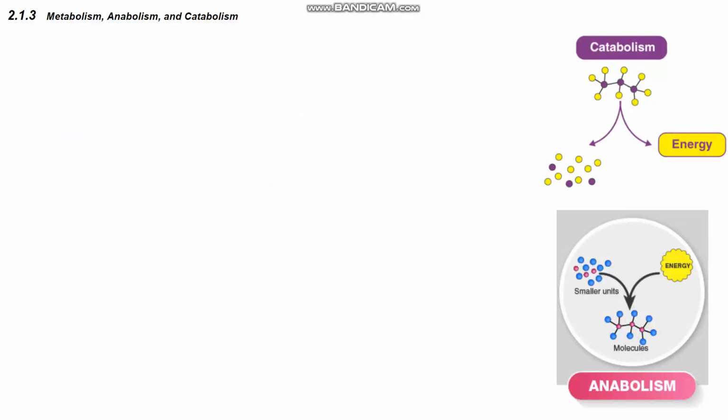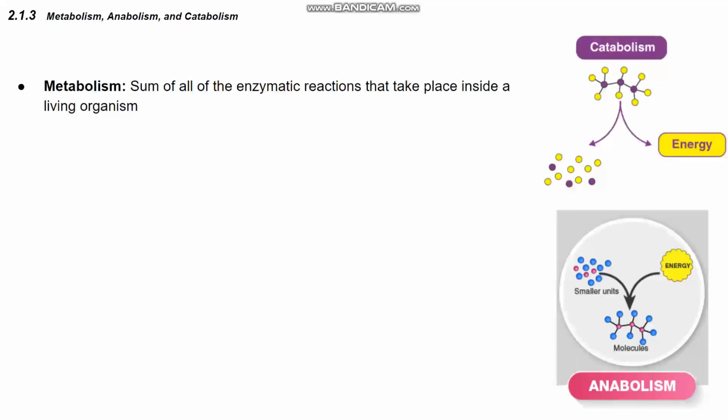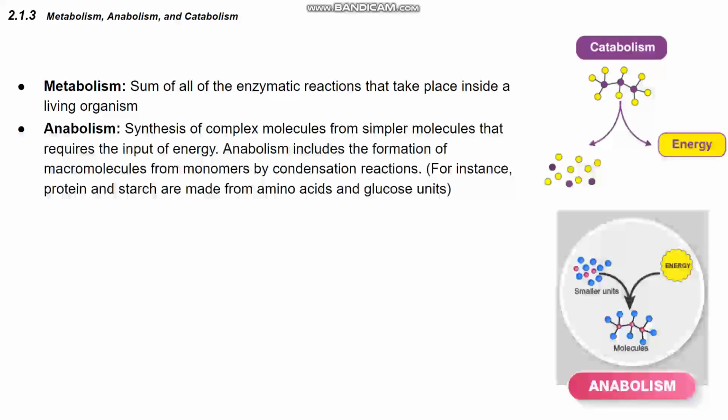Moving on to 2.1.3, metabolism, anabolism, and catabolism. Metabolism is the sum of all enzymatic reactions that take place inside a living organism. Anabolism is the synthesis of complex molecules from simple molecules that requires the input of energy. Anabolism includes the formation of macromolecules from monomers by condensation reactions. For instance, protein and starch are made up from amino acids and glucose units.